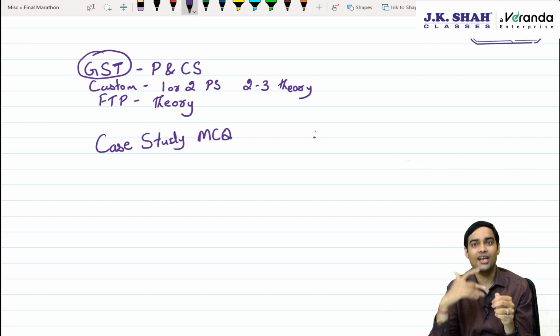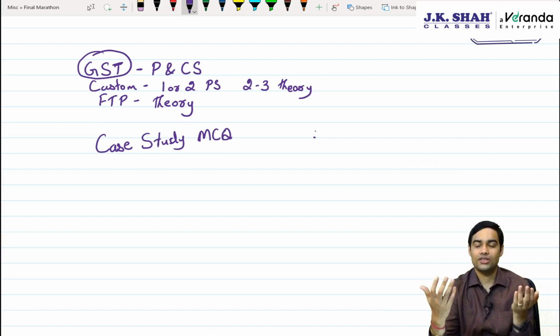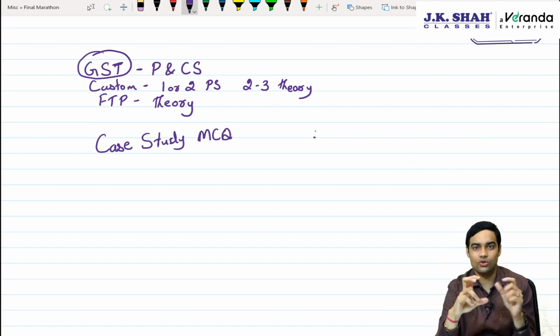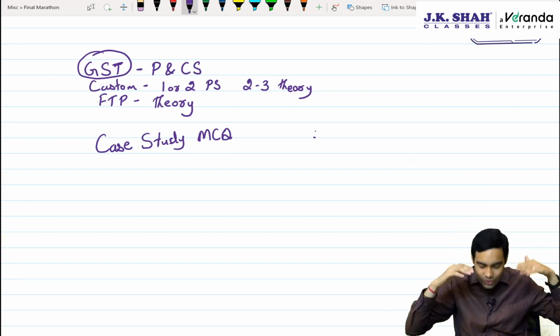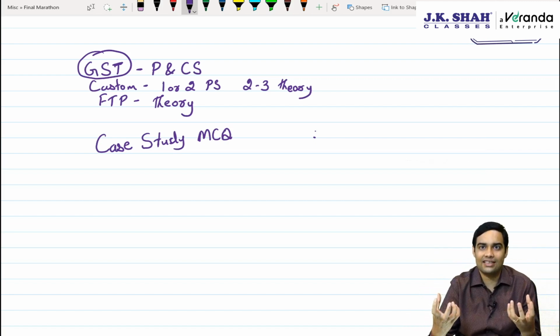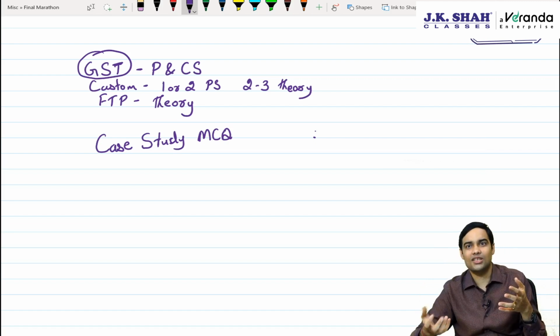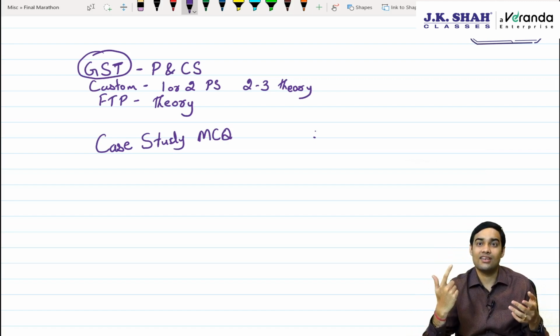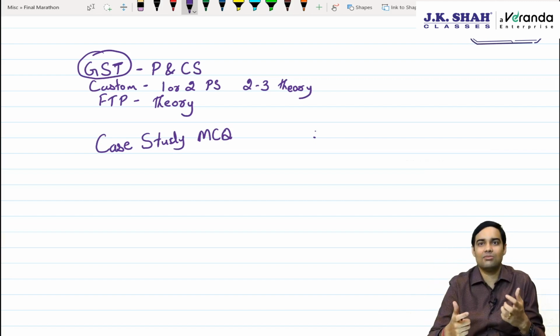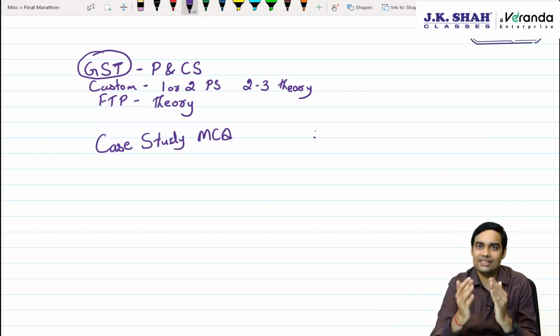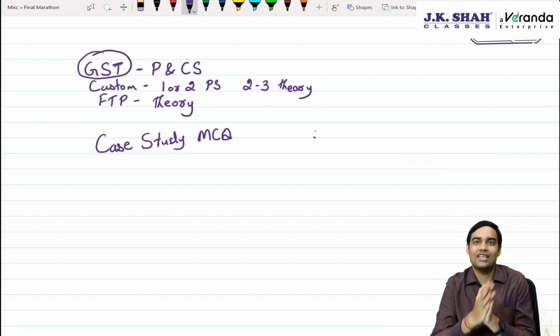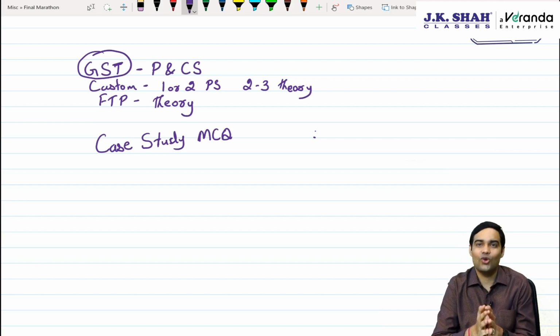So first clear off subjective type questions. Once you clear those subjective type questions, depending on what you know and what you don't know, you are now into the flow of indirect taxes. Once you are into the flow of solving indirect taxes, then you go to the MCQ. Your case study based MCQ will also run faster. But taking up case study based MCQ at the beginning is not suggested by me, though every student has a different technique, and follow the technique which is comfortable to you. Wishing you all the best for your November 23 exams.